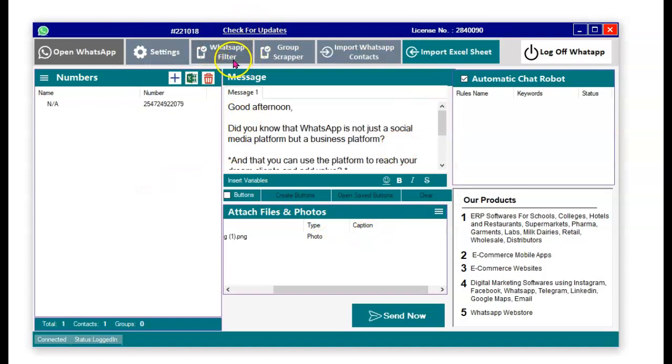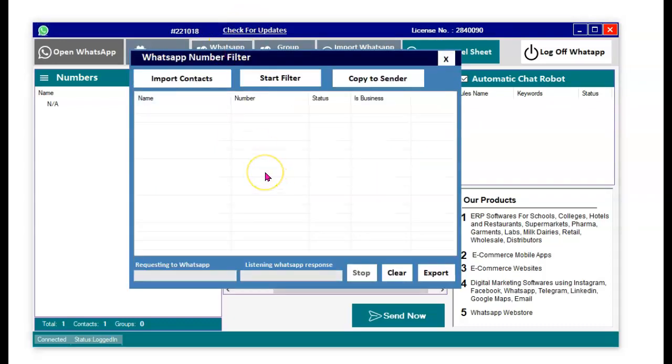Okay, so you see this, the WhatsApp filter basically will enable you to verify numbers that are on WhatsApp and numbers that are not on WhatsApp. Okay, why is that important? Because you make sure that you're not sending messages to people who are not interested.